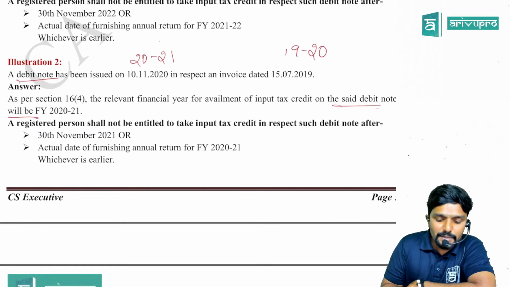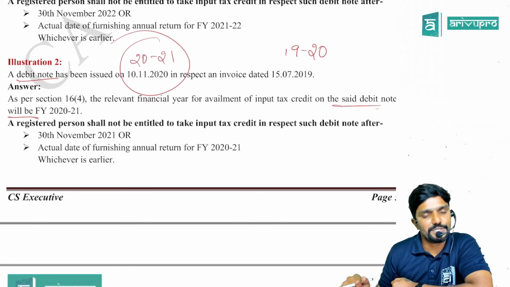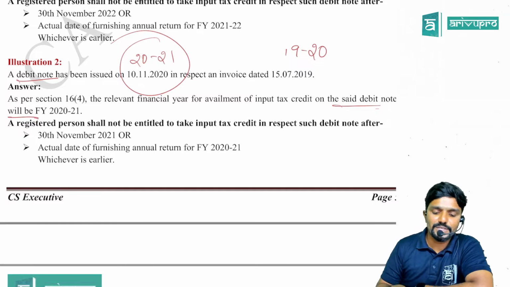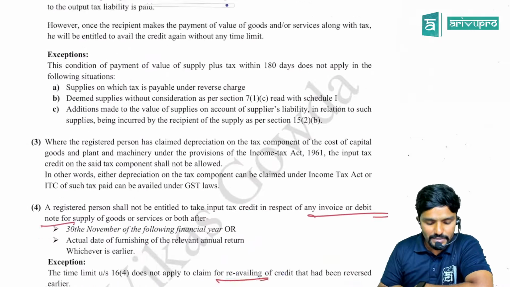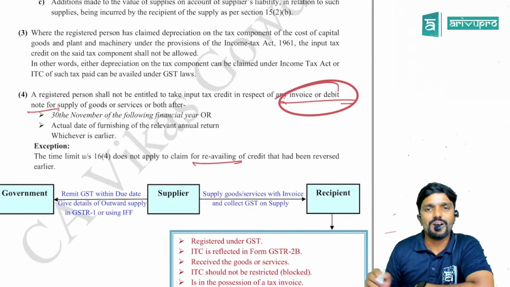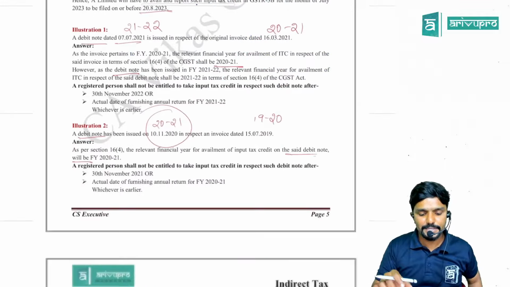In which year the debit note is issued? 2021. So take 30th November of next year or actual date of furnishing annual return for 2021, whichever is earlier, guys. Clear? Yes. So this is not more of an amendment, it is just a clarification, guys. Because in subsection 4 already debit note was mentioned. Just so you guys should not get doubt, I have given 2 examples and explained it.